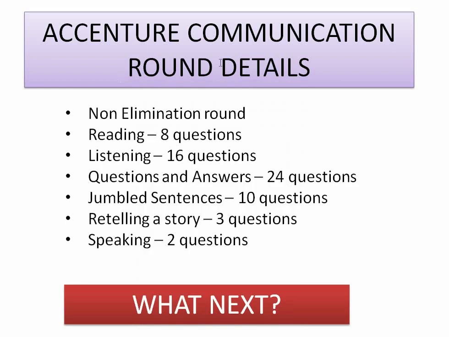And now moving on to the complete details of the communication round. This communication round is a non-elimination round which consists of 6 sections, where the reading section contains 8 questions, the listening section contains 16 questions, question and answers contains 24 questions, jumble sentences contains 10 questions, retelling a story contains 3 questions. And finally, speaking contains 2 questions.